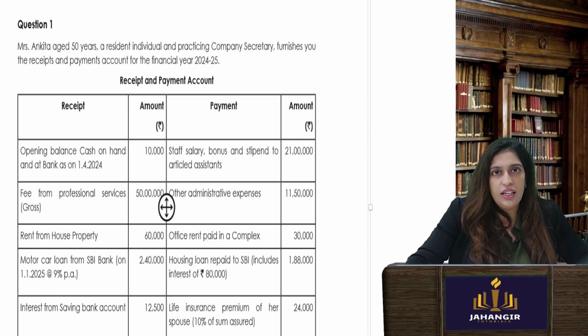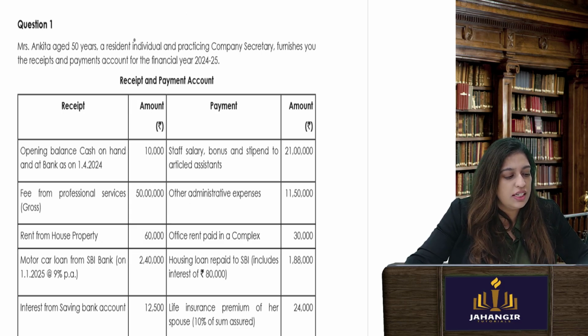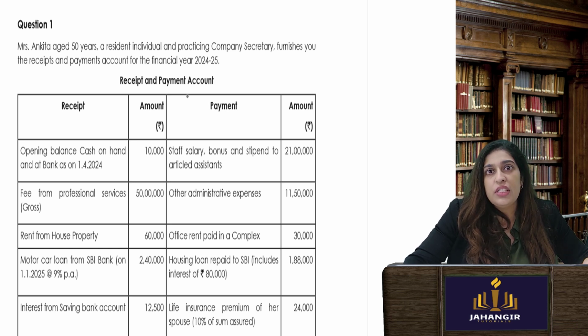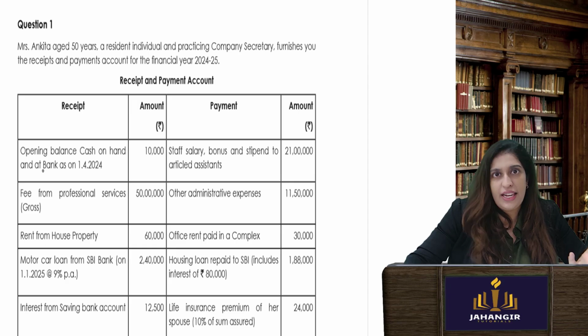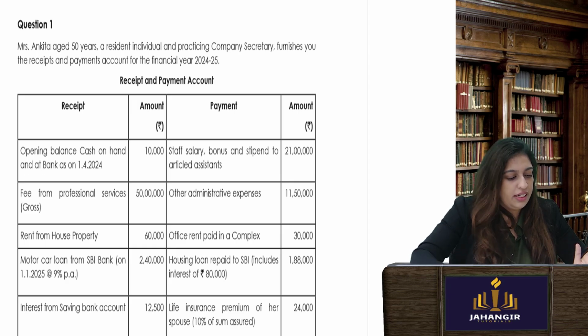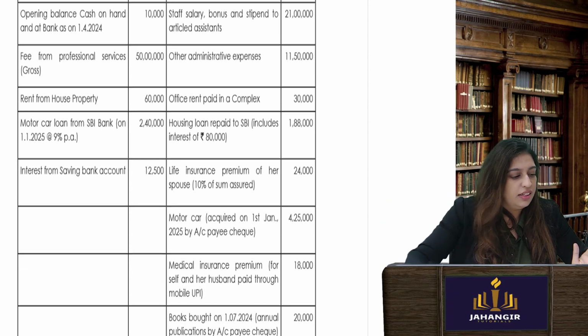Mrs. Ankita, aged 50 years, a resident individual and practicing company secretary, furnishes the receipts and payments for the financial year 24-25. Now, if you see, this is nothing but a receipts and payment statement. From there, first thing that I want to do is figure out under which heads of income she is receiving the money from. So, first one, opening cash balance. That means it's last year's, we won't take that into because that's not income actually. Fee for professional services. Can I say it is income from business profession?